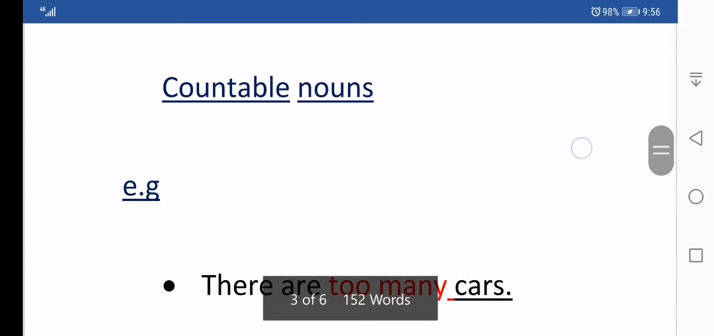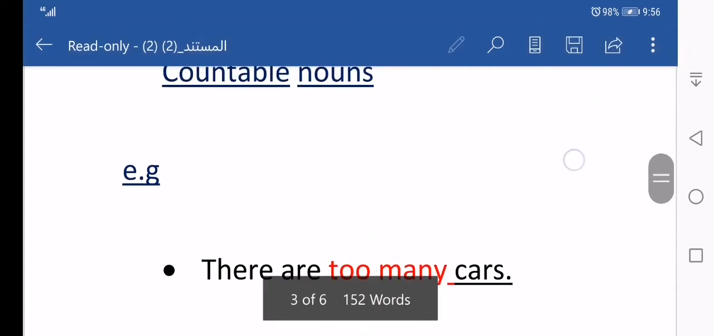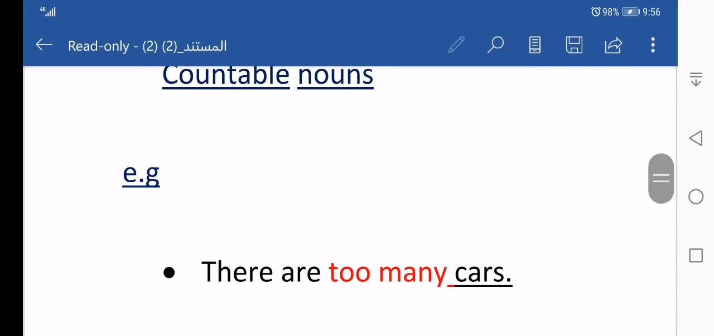Quantifiers with countable nouns. If we look at the examples here. Example number 1. There are too many cars in the city. So if we look at the noun cars, it is countable and it is in the plural form. We say there are too many cars. We use the quantifier many. But when we say too many cars, it means that we have cars more than necessary or needed. So cars take a plural form, are.